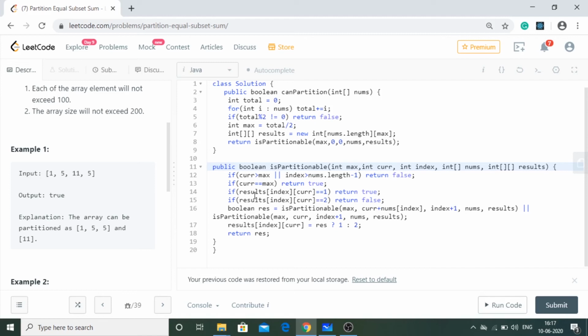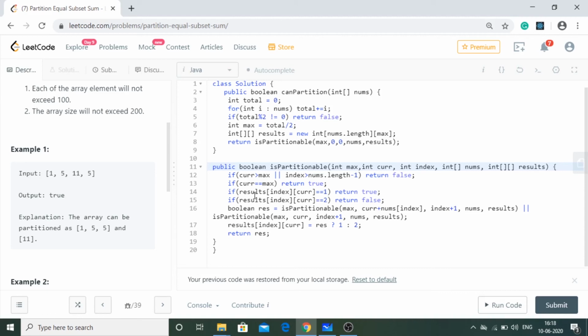Similarly, if index is greater than nums.length - 1, so we have moved ahead of the array. Okay, we have crossed the size of this array, so we need to return false. So this is the first and easiest base condition that we will have in this recursion problem.